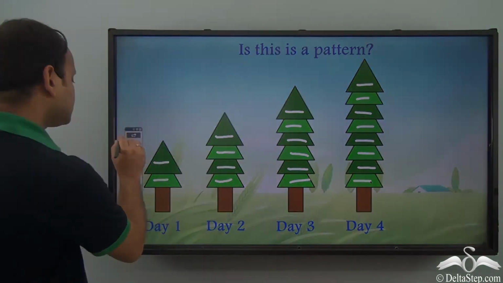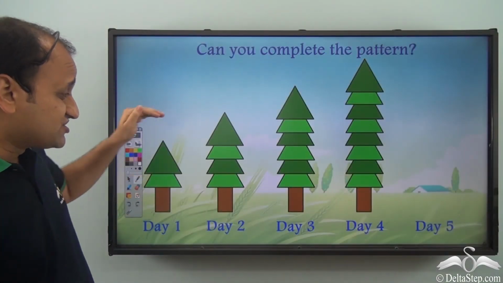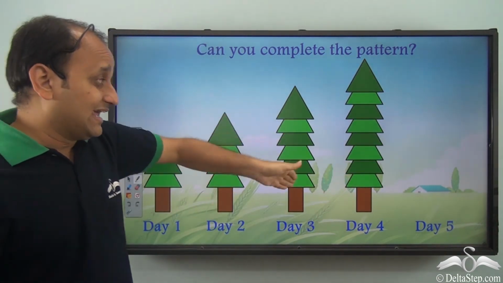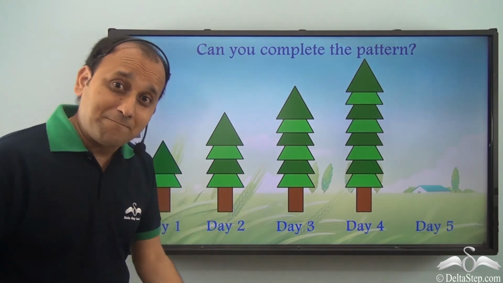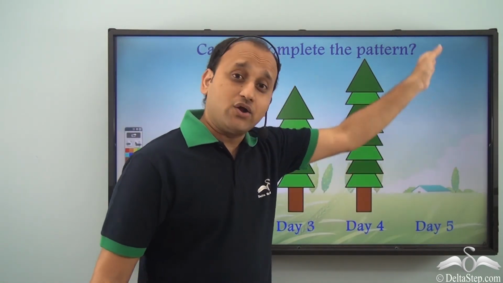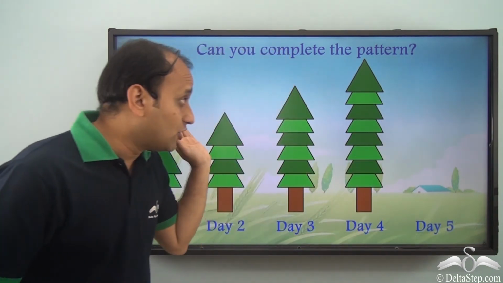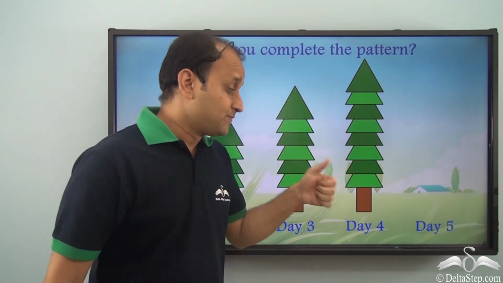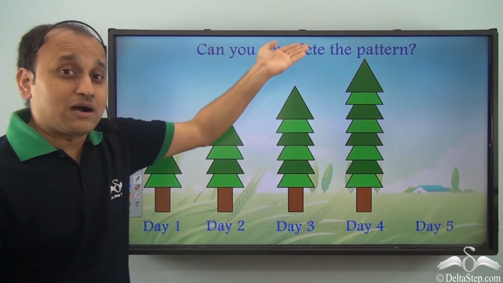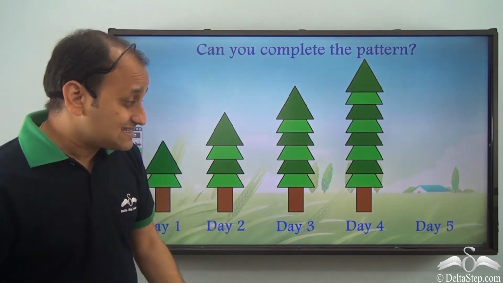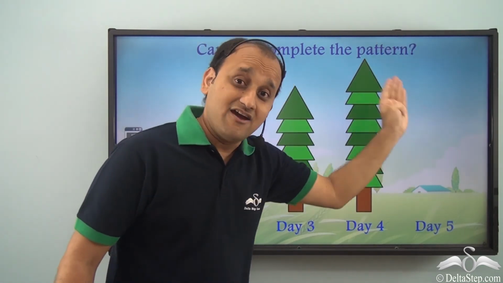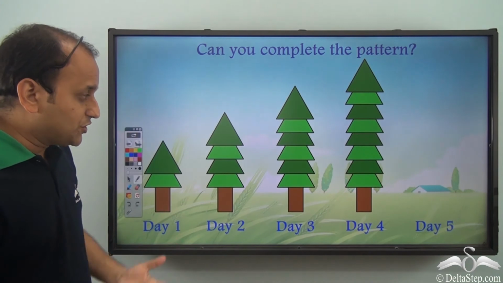Now we know that this tree is showing a pattern. So it is increasing according to a pattern. So can you tell me, how will the tree look like on day 5 if we follow this particular pattern? So if we are following this pattern, then can you complete the pattern? That is, how tall will this tree be on day 5? So what do you think?